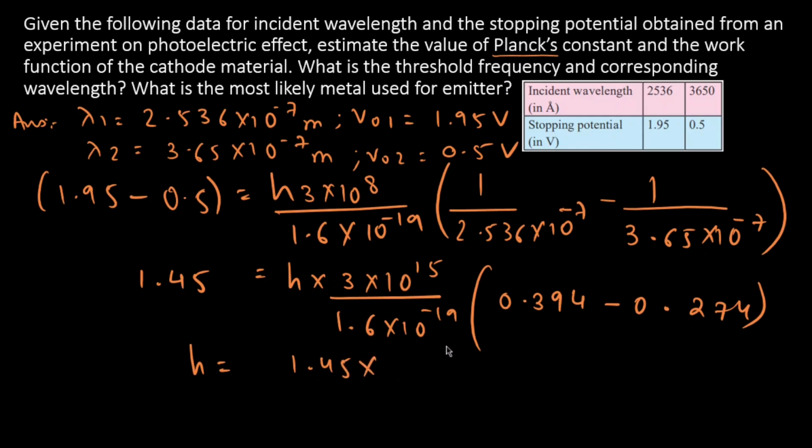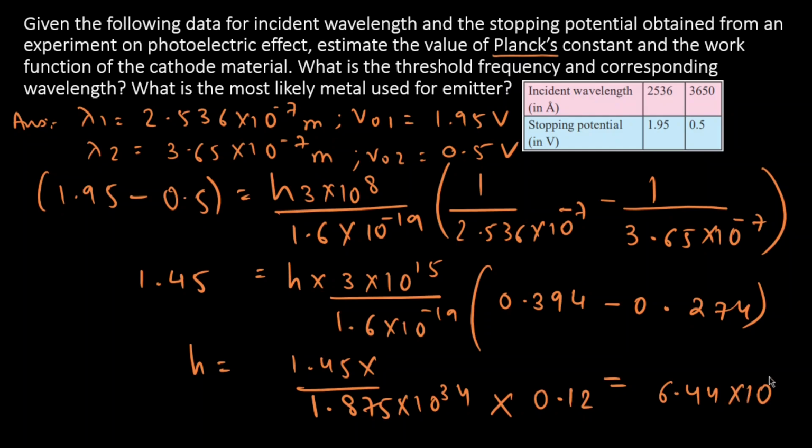Solving this, we can evaluate h as 1.45 into 3 into 10 raised to 15 divided by 1.6 into 10 raised to minus 19, which will give us 1.875 into 10 raised to 34, and this value will become 0.12, and solving this we get the value of Planck's constant as 6.44 into 10 raised to minus 34 joule second.